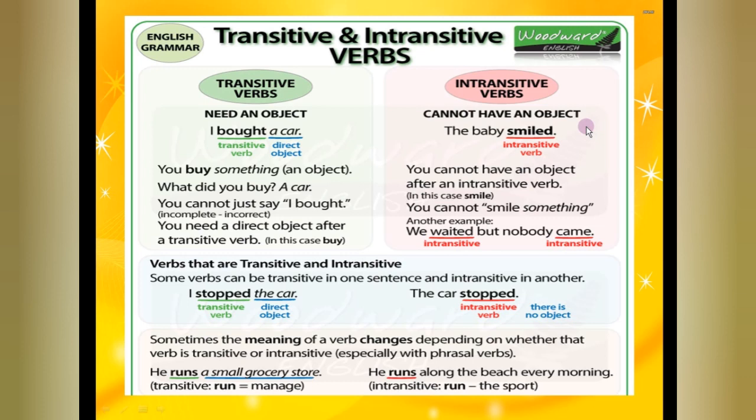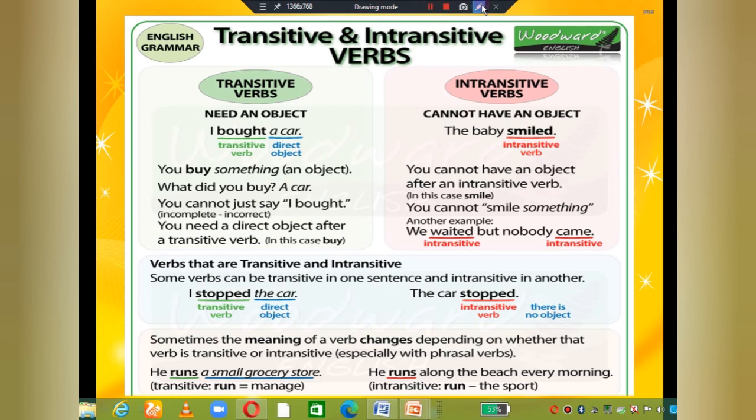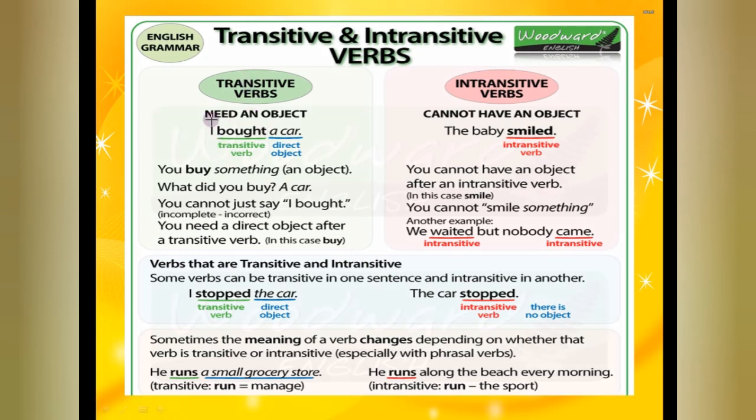Now transitive and intransitive. As we have understood direct and indirect objects, this will be easy for us. In a transitive verb we need an object, meaning any object, whether direct or indirect, and in an intransitive verb you will not have any object. This is the one important point you have to keep in mind: only with a transitive verb will you get an object; with an intransitive verb, no object. This is the key point. No need to go through all the things; we have done this already.